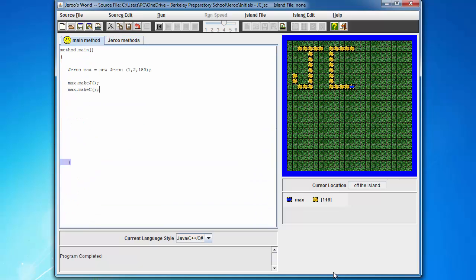So let's move max, and we can space this out. So max dot turn right, max dot hop, I don't know, let's call it 4 spaces down.